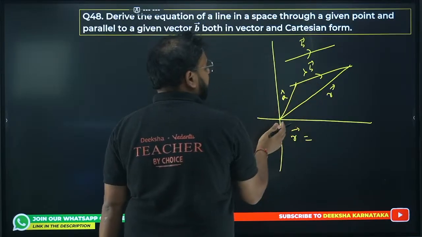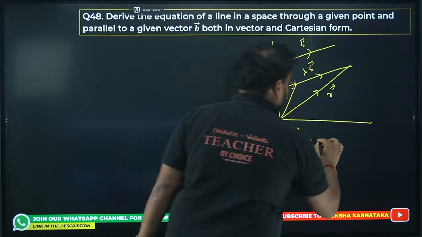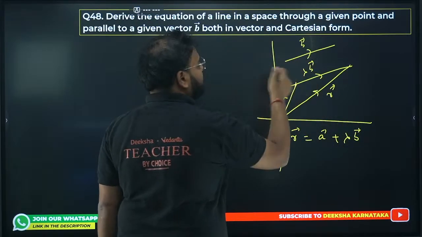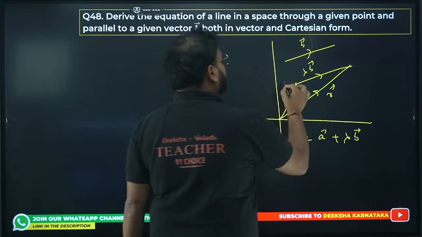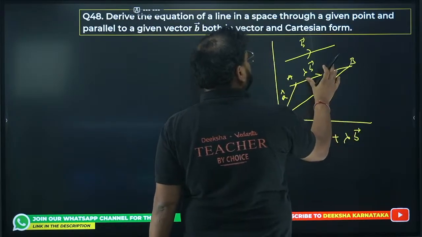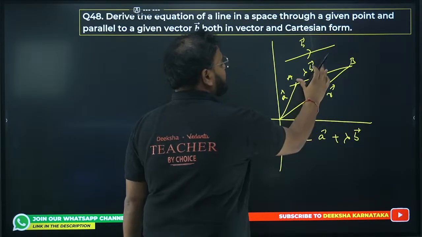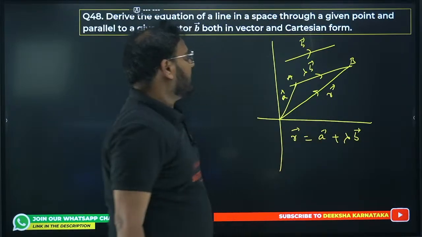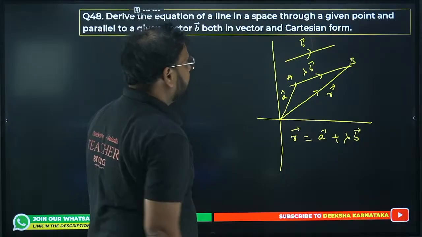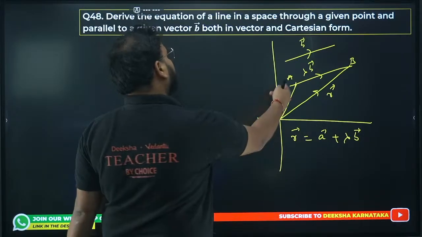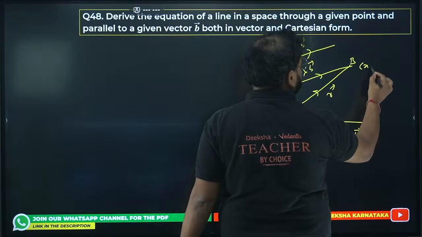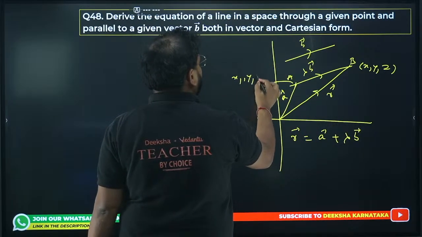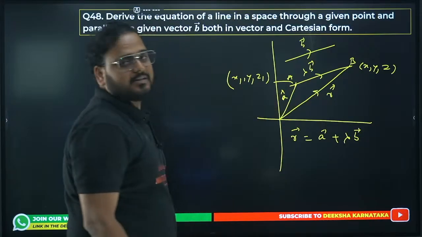How do you find R? Triangle law. You can apply, no? A plus lambda B, vector A plus lambda B. Why lambda B? Because these two are parallel, it means they are collinear. If I call this to be point A and point B, and these two are parallel, it means vector AB will be lambda B. So A plus lambda B is this, and you can put the values of x1 and x2 over here. If I take this point as x, y and z, and this point as x1, y1 and z1, I can get the answer, right?